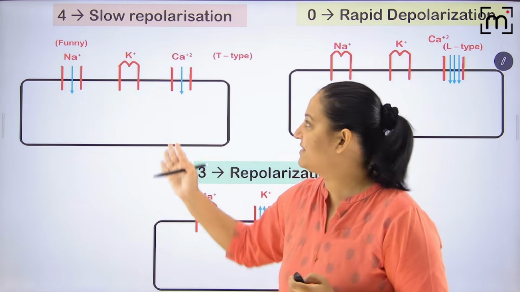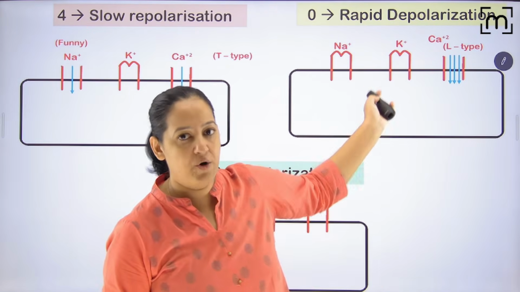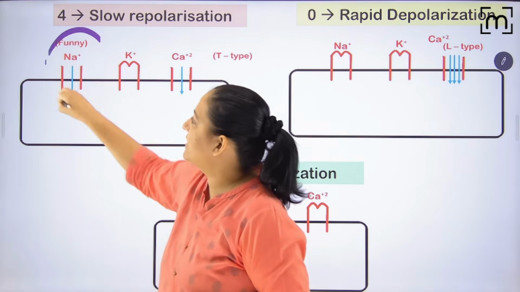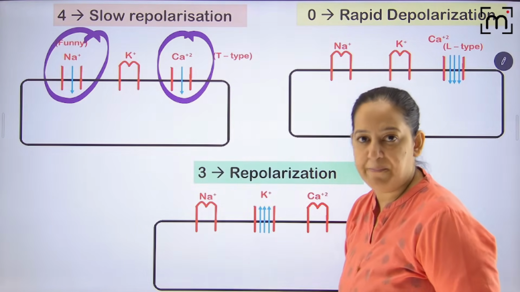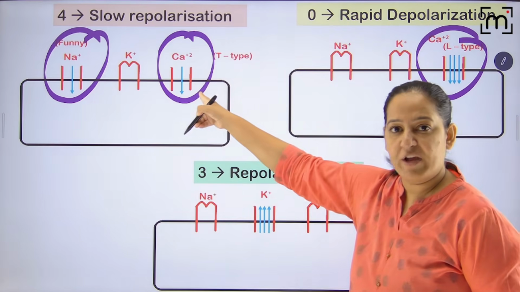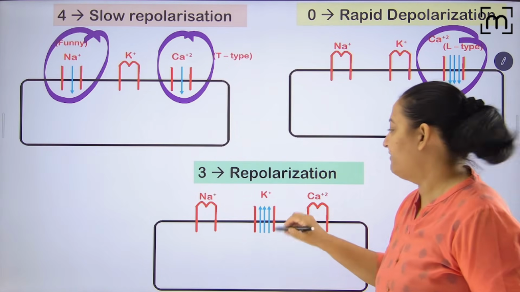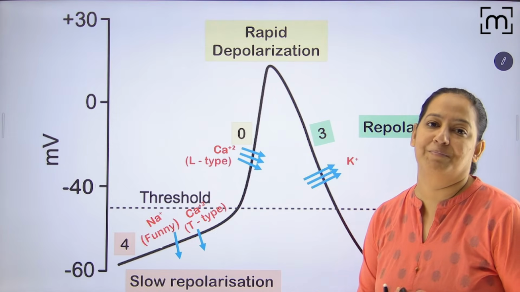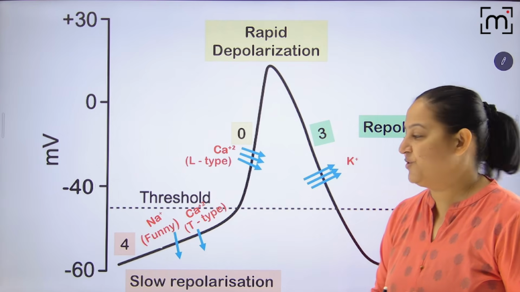I hope you can see the 3 phases: phase 4, phase 0, and phase 3. Appreciate phase 4, funny sodium channel, calcium channel. Appreciate phase 0, L-type calcium channel. These are slow calcium channels, these are fast calcium channels. And in phase 3, appreciate the potassium channel opening fully. You have to learn all these, people. Got it? Appreciate the graph.